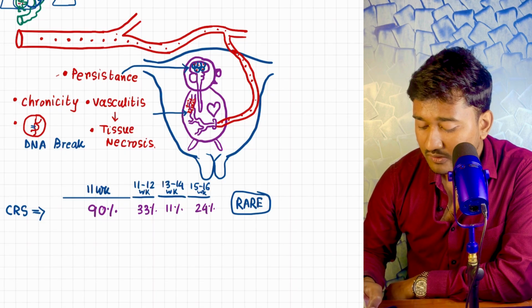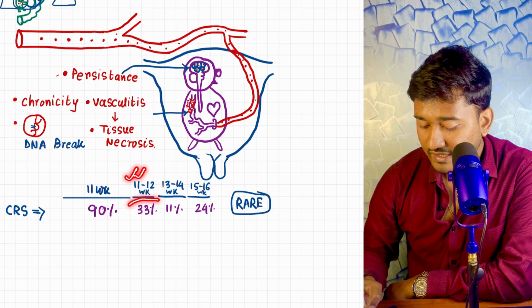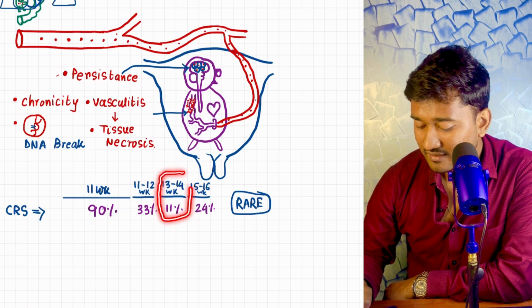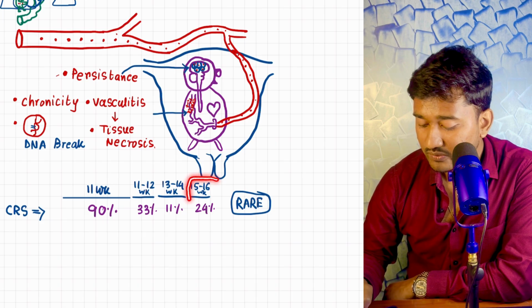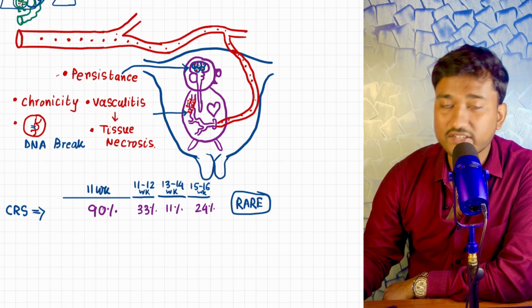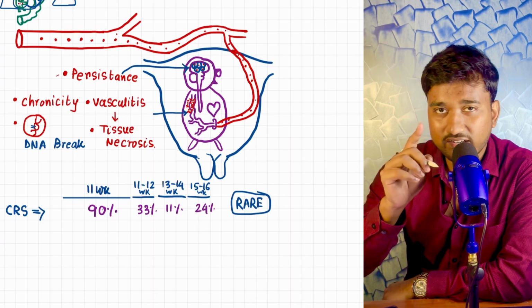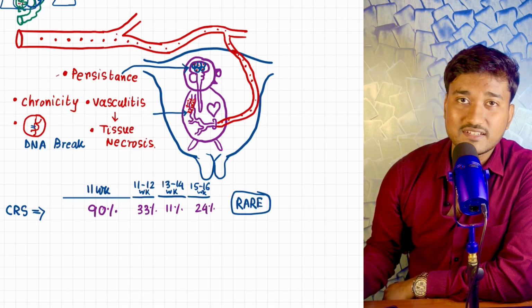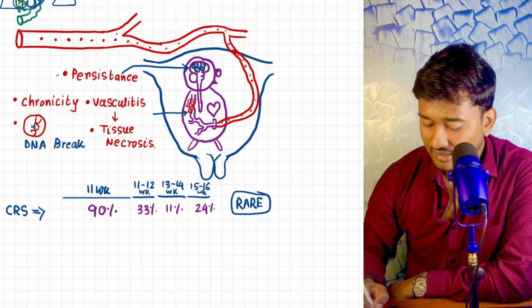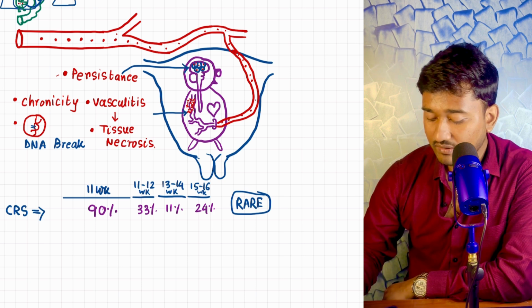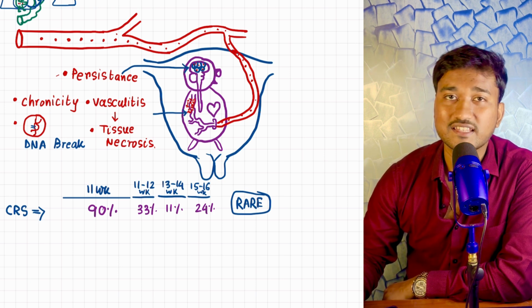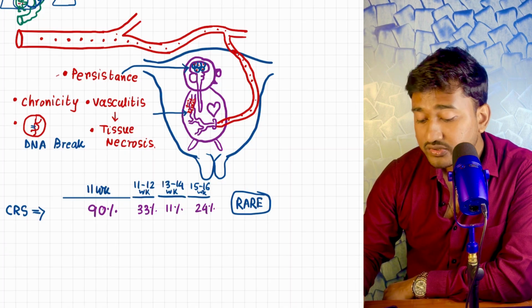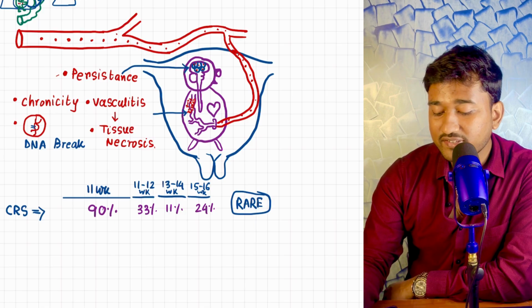And within 11 to 12 weeks of pregnancy, the chance is 33%. At 13 to 14 weeks, 11%. But unfortunately, in 15 to 16 weeks, the incidence also increases, by 24%. But the general trend is, the earlier a mother acquires this disease, the more dangerous it is. Look here, 90%, 33%, 11%, eventually getting down. And after 16 weeks, if a mother gets this, there is a rare chance of having CRS. Usually it doesn't happen. So the most important thing here is the clinical manifestation of CRS.